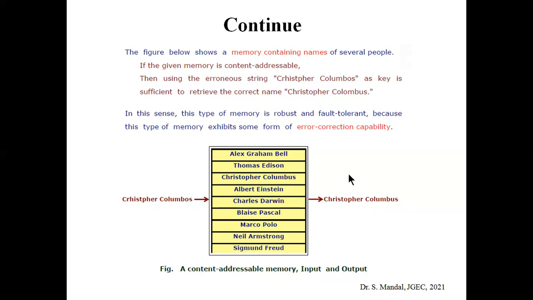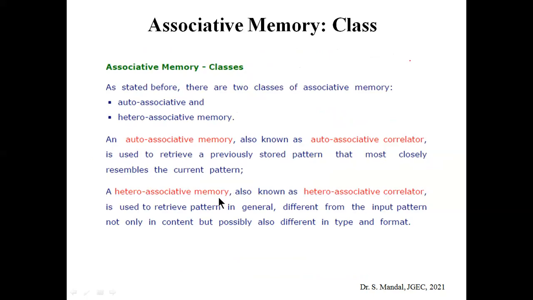So if each string has some kind of association with another feature, and that feature is the output, that will be heteroassociative memory. That means for each input pattern, there is some association with another type of output pattern. So it is used to retrieve patterns in general different from the input pattern, not only in content but possibly also different in type and format. So these are the two main classes of associative memory.